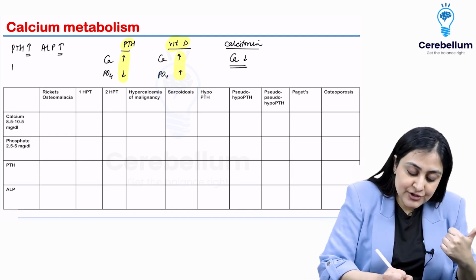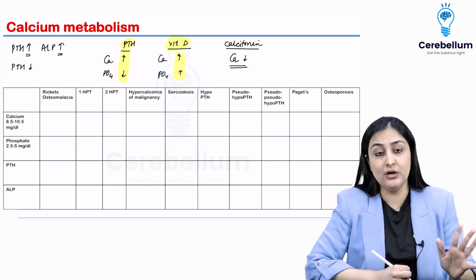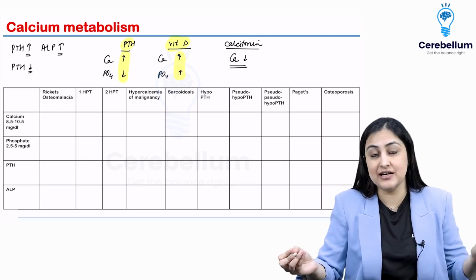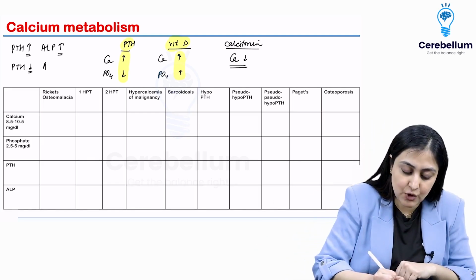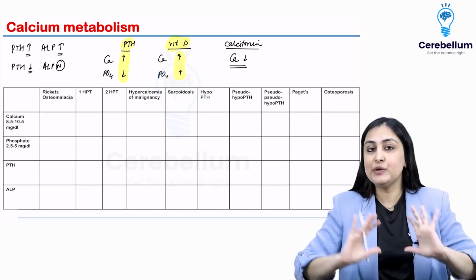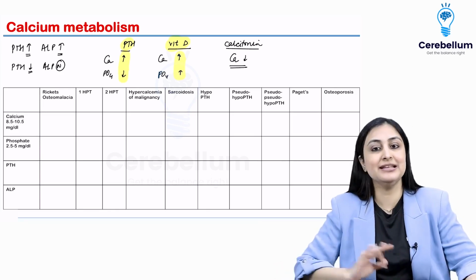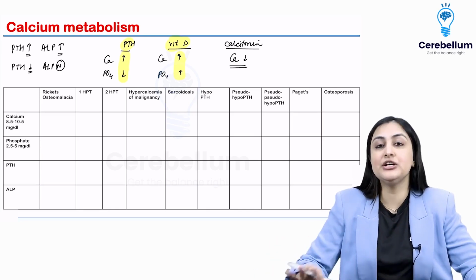But is that true for PTH being low? ALP will be low? No. Anytime PTH is low means bone is not getting destroyed, isn't it? So that does not mean bone formation will go down. ALP stays normal then. So this is what you have to understand. If you remember these thumb rules, filling this table on your own is going to be very easy. Never ever memorize this table or look at the annotated PDF also. Fill it on your own.